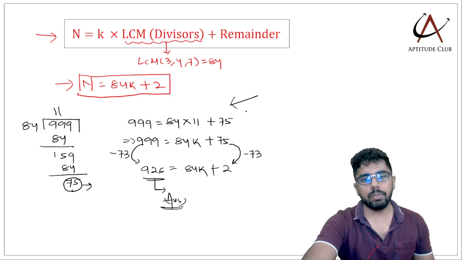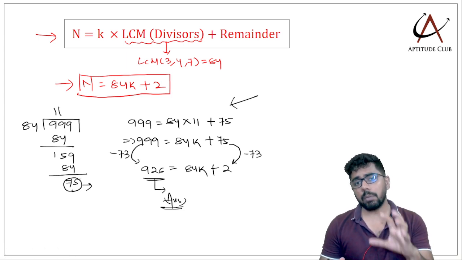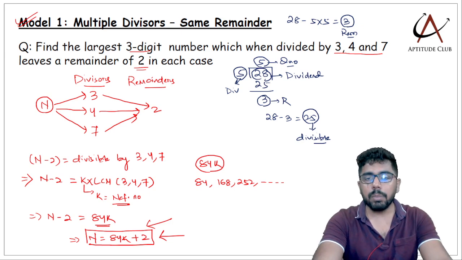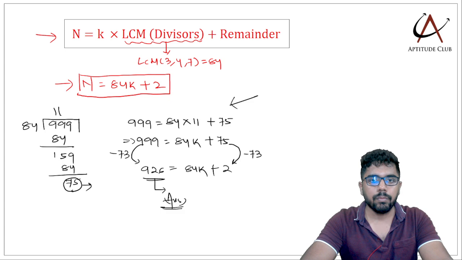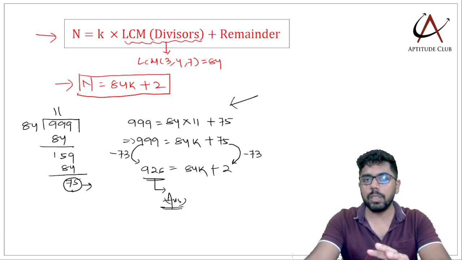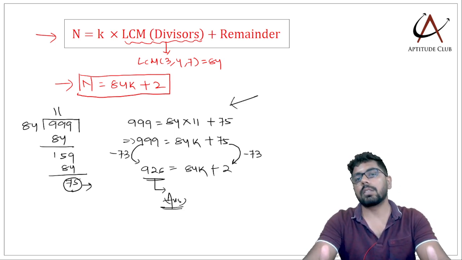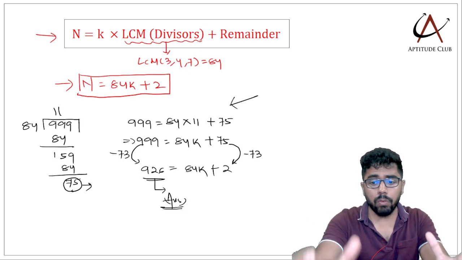So this part that we calculated is a normal calculation part, but understanding that it is 84k plus 2, that is the model. So whenever we have multiple divisors but the same remainder, this is how we solve this question. I'll attach a question at the end of this video. So try and solve the same question from model 1 and let me know your answers in the comment section. Okay. So hope model 1 is clear.